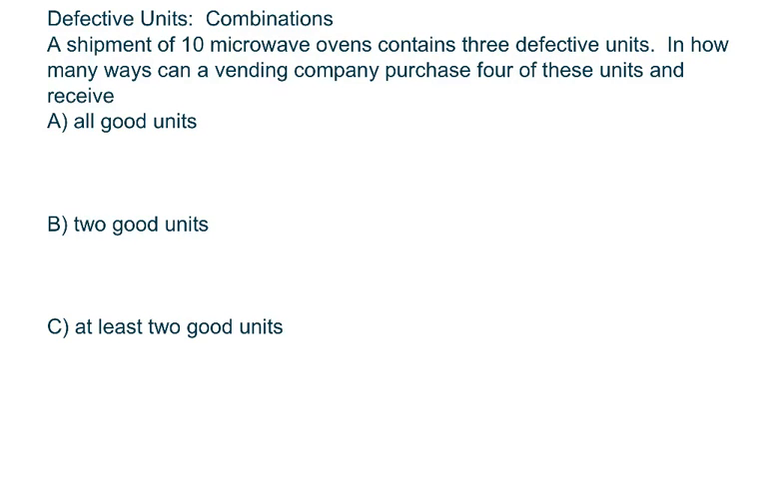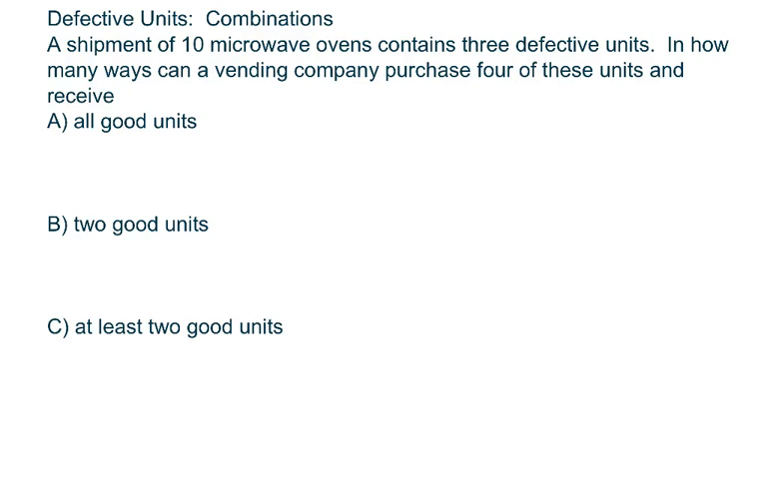Hey everyone, this is a three-part combination problem. A shipment of 10 microwave ovens contains 3 defective units. How many ways can a vending company purchase 4 of these units and receive all good units?